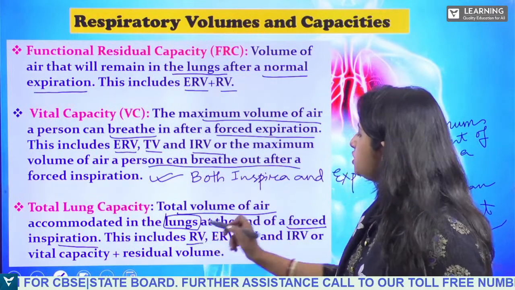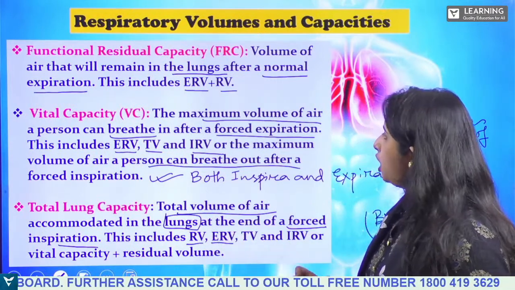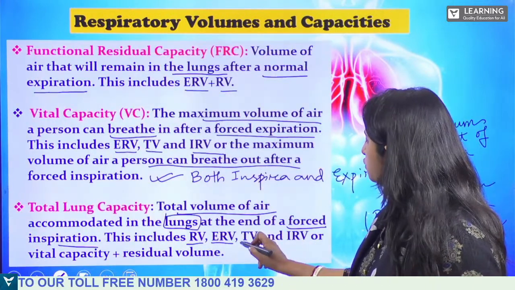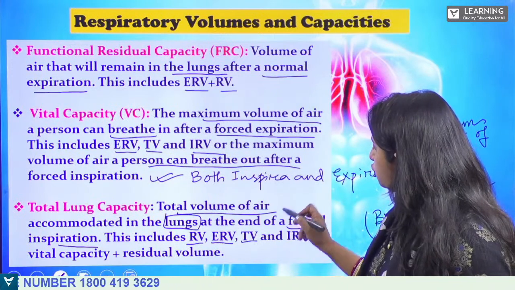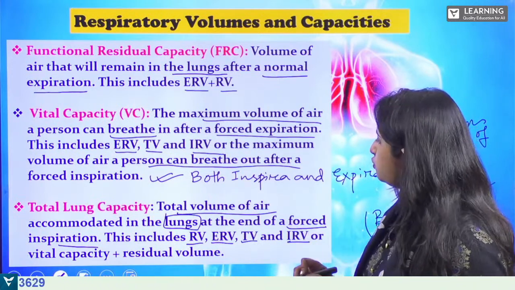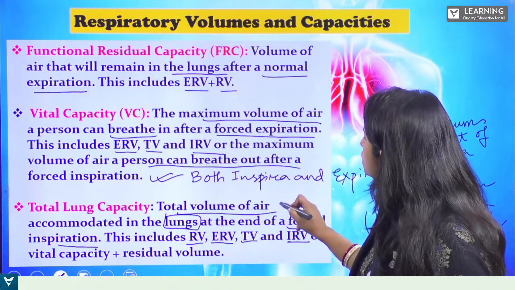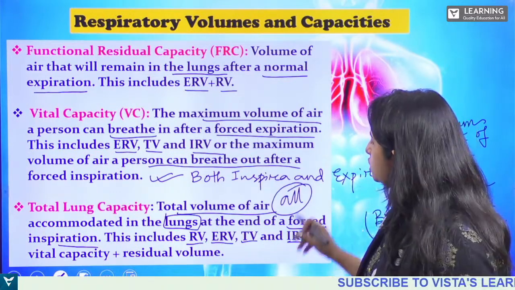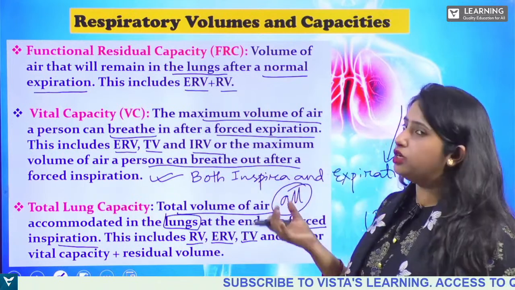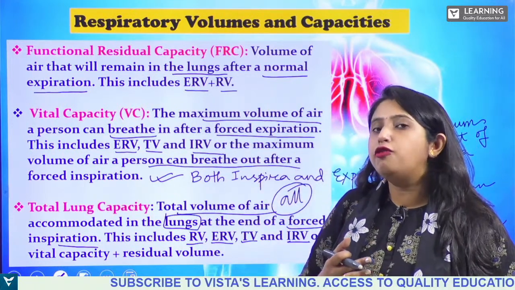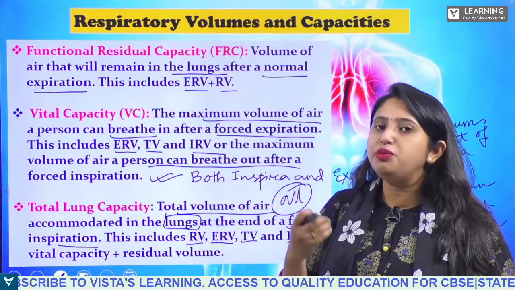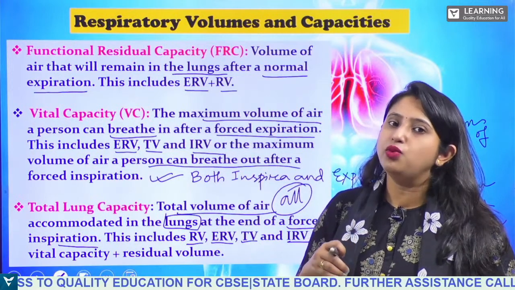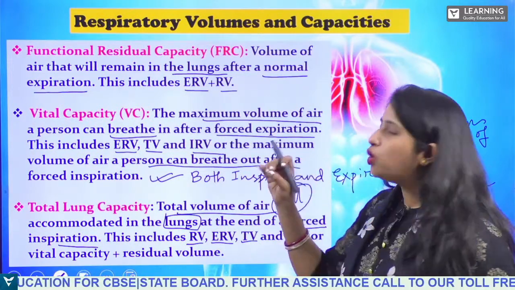It includes the residual volume, expiratory reserve volume, tidal volume and inspiratory reserve volume, or the vital capacity. It includes everything. So what is the total amount of air remaining in your lungs after breathing in forcefully? That is the total lung capacity.